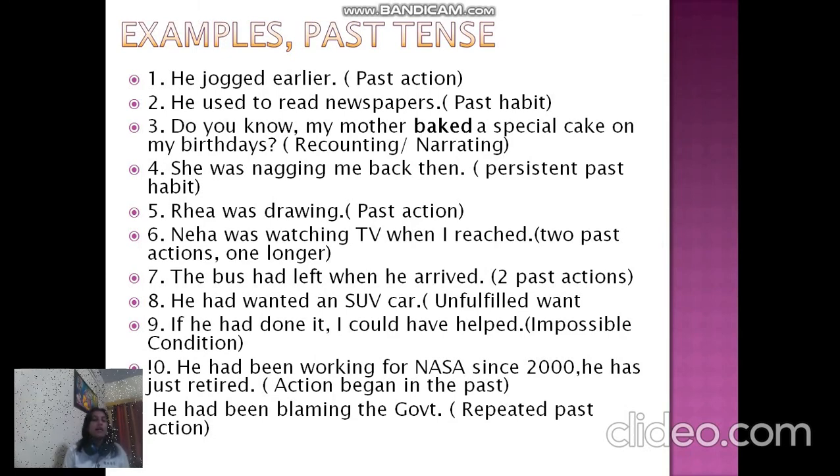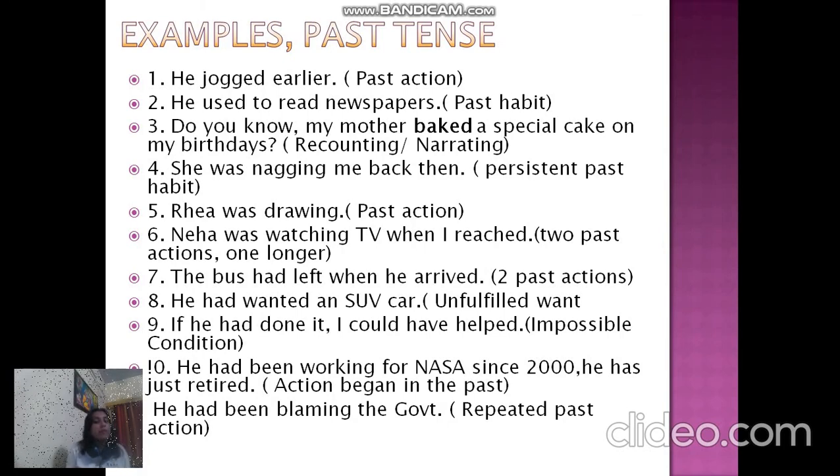Now comes the past perfect continuous. Action began in the past. He had been working for NASA since 2000. ये उस समय की बात है, ठीक है? उसके साथ आप ऐड भी कर सकते हैं, he has just retired. लेकिन उस समय वो काम करता था.